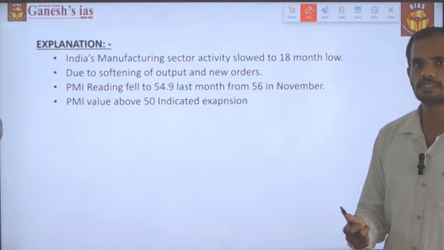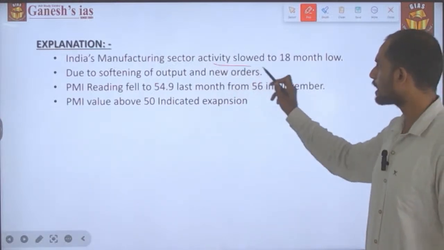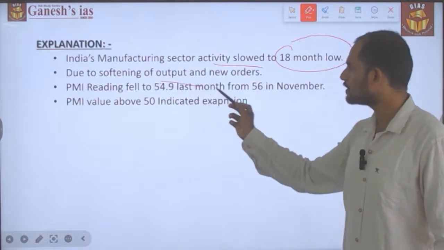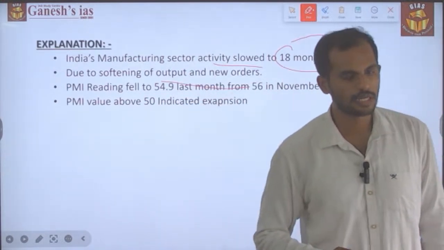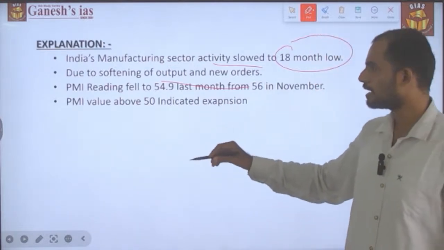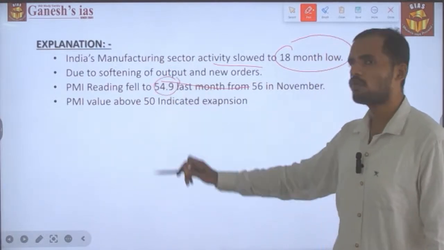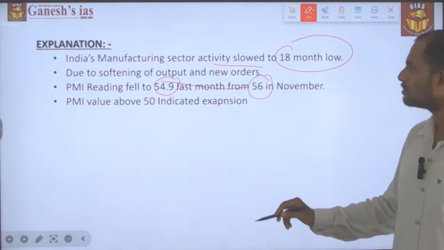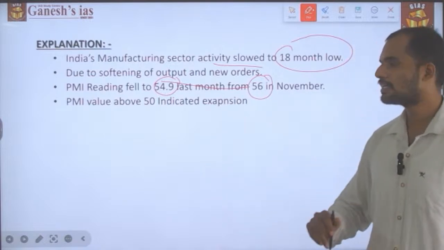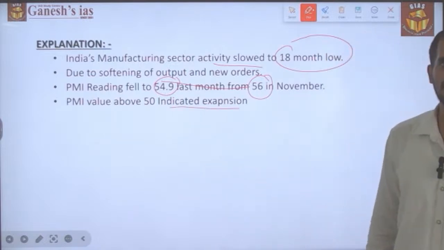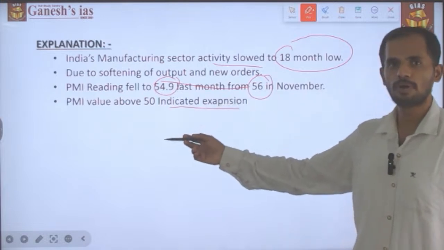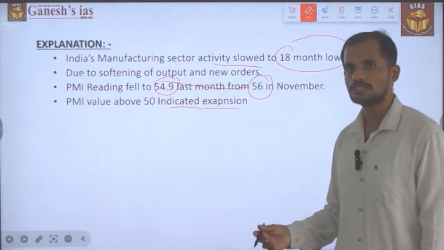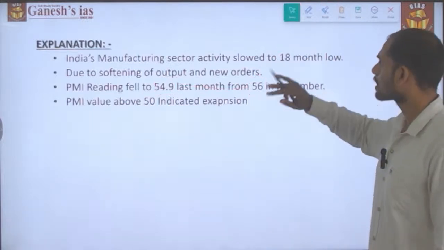Okay, let's look into the explanation part of the news. Indian manufacturing sector activity has slowed to an 18-month low due to softening of output as well as new orders, and at the same time the PMI reading also fell to 54.9 last month from 56 in November. If the PMI value is above 50, it indicates expansion of activity. Even though it is 54.9, it is much less when compared to the previous one. So this is the reason why it is in the news today.